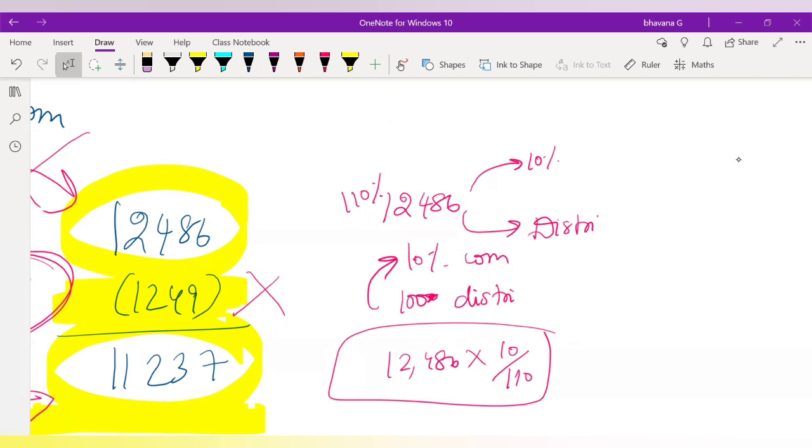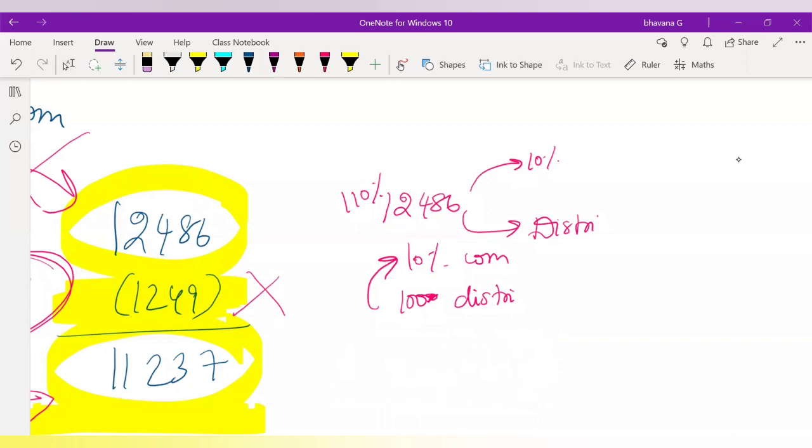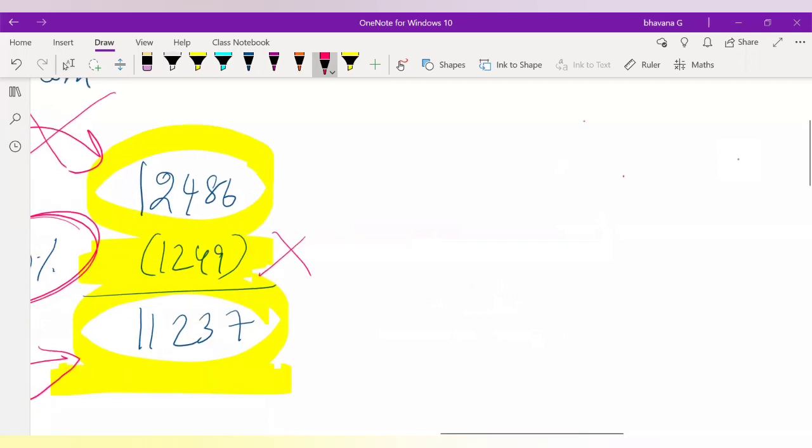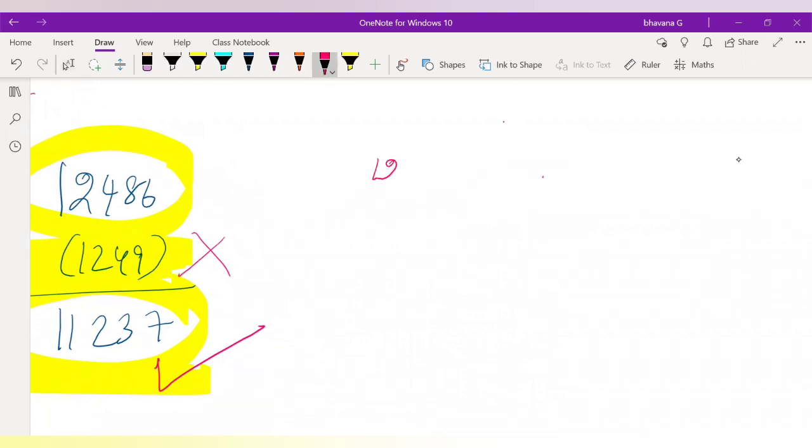Once more. Okay, I'll explain it once more. A lot of people also have a problem. So here I hope you understood the amount which has to be distributed to the partners is 11,237. Now what we'll do is we'll take 12,486 and find out a commission of 10% to C. But how we are going to find this out is using 12,486 into 10 by 110.